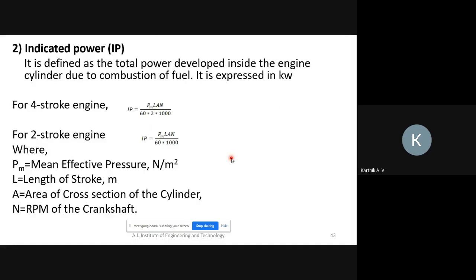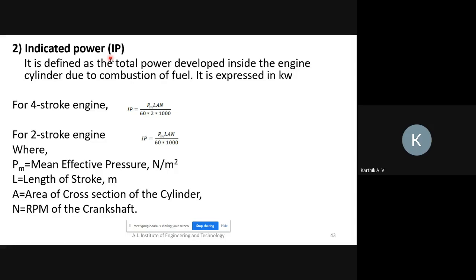Next one is indicated power. Indicated power is defined as the total power developed inside the engine cylinder due to combustion of fuel, without any losses. We should not consider any losses. This total power developed is also equal to input power, so indicated power is also called input power. How much power is transmitted to the shaft, and how much fuel is supplied to the cylinder, without any losses, is the total power developed inside the engine cylinder due to combustion of fuel. That is called indicated power.